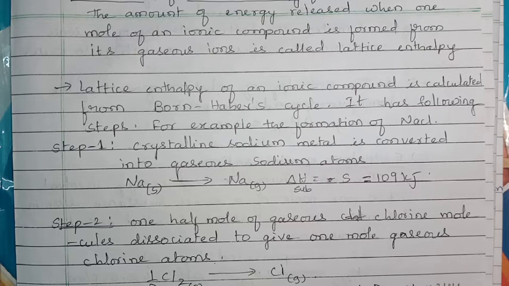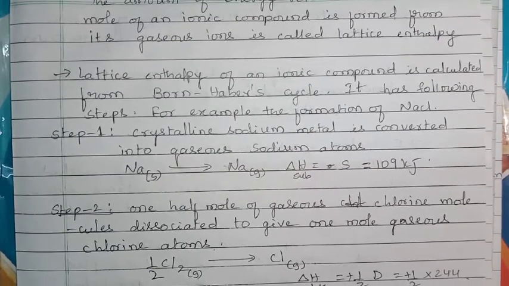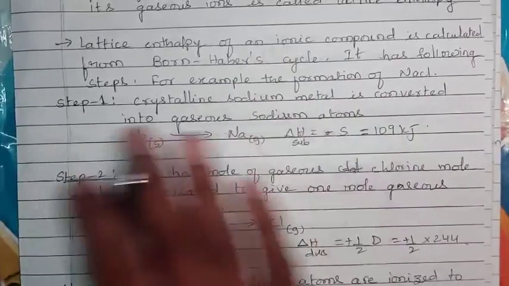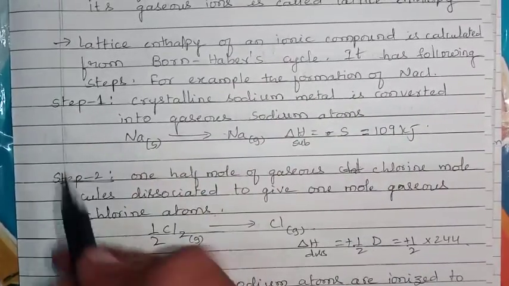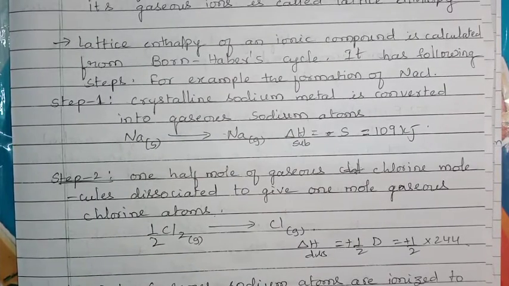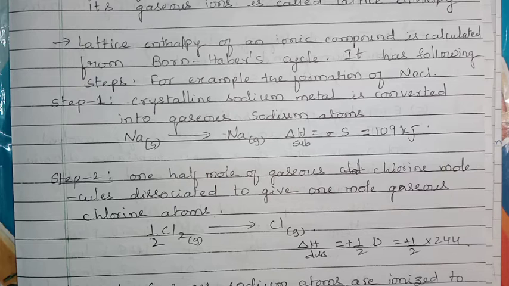Okay, next. In your syllabus, they mentioned sodium chloride: calculation of lattice enthalpy by using the Born-Haber cycle for sodium chloride. Let us learn one by one, stepwise. Step 1. Already I told you, sodium chloride is formed from sodium and chlorine.